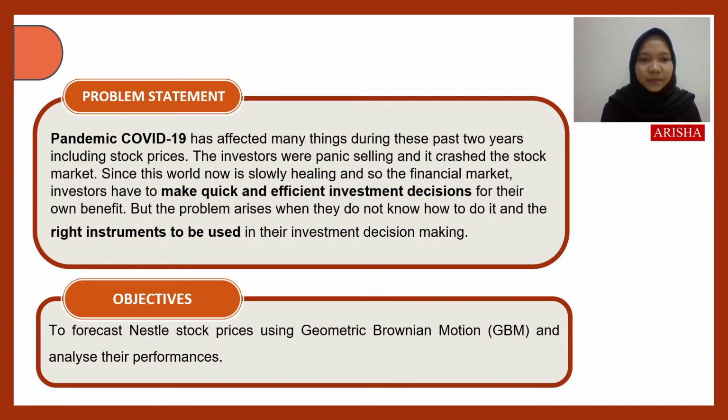Problem statement. The COVID-19 pandemic has affected many things during these past two years, including stock prices. The investors were panic selling and it crashed the stock market. Since the world is now slowly healing, and so is the financial market, investors have to make quick and efficient investment decisions for their own benefit. But the problem arises when they do not know how to do it and the right instruments to be used in their investment decision making. Objective: to forecast Nestle stock prices using geometric Brownian motion (GBM) and analyze their performance.